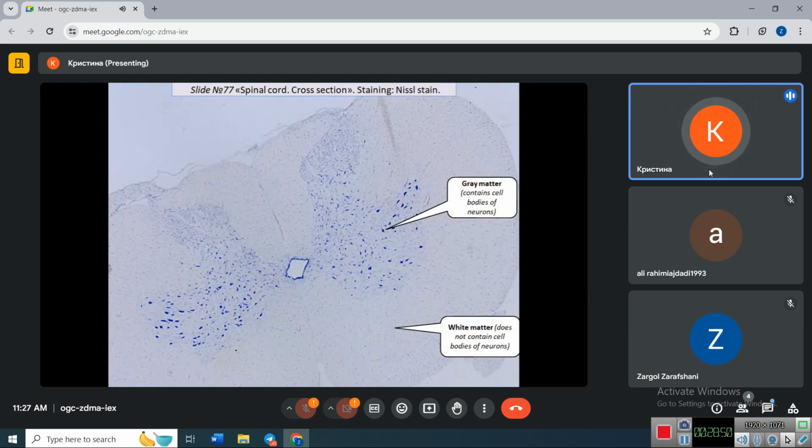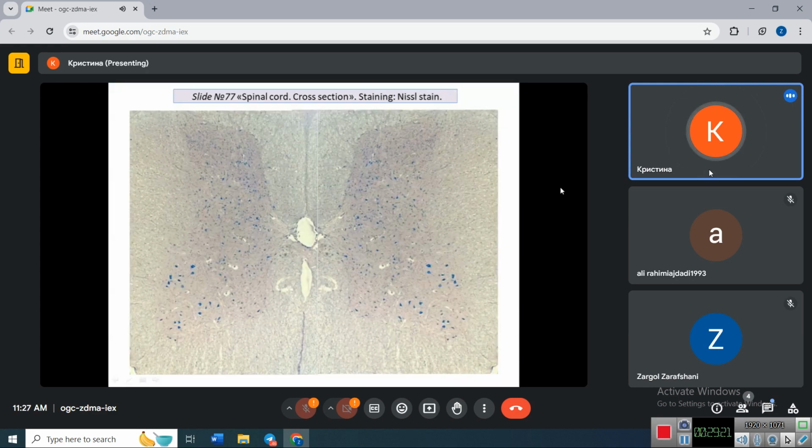We will see this type of staining in the preparation of the cross-section of spinal cord stained with Nissl stain. So this is the spinal cord. The area which includes the cell bodies of neurons is called gray matter. It contains cell bodies of neurons. It is a butterfly-shaped area. And this area doesn't contain any cell bodies of neurons, and this is called white matter. Another example of this preparation: gray matter with cell bodies of neurons, white matter.